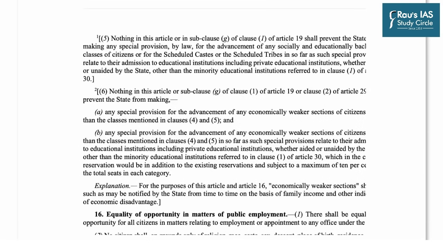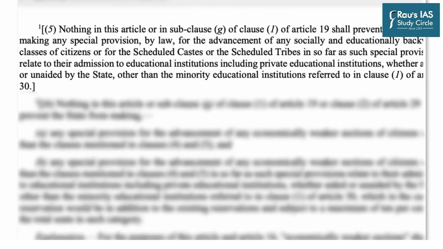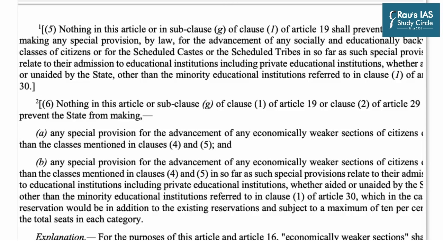And in that, if you focus on clause 5, which was inserted by the 93rd Constitutional Amendment, it talks about advancement of any socially and educationally backward classes of citizens or the citizens from Scheduled Tribes and Scheduled Caste sections, as far as that advancement deals with their admission to educational institutions, including private educational institutions, whether aided or unaided by the state, other than the minority educational institutions given in Article 30. So you can see that although this particular article is focused on advancement of education of particular classes of citizens, nonetheless, they are the ones who have been denied, and hence it makes sense.